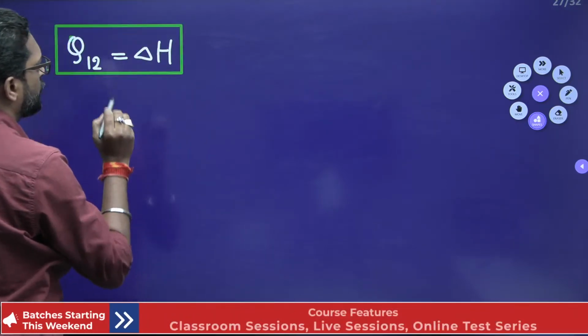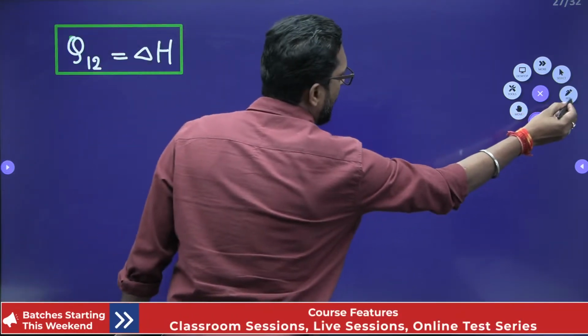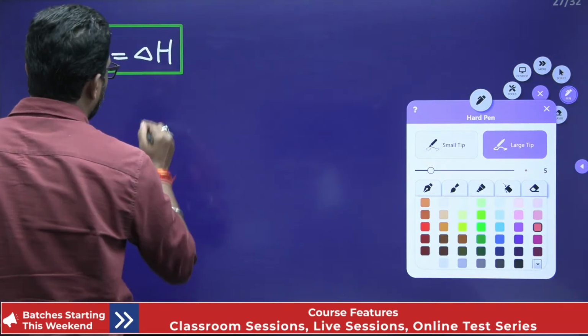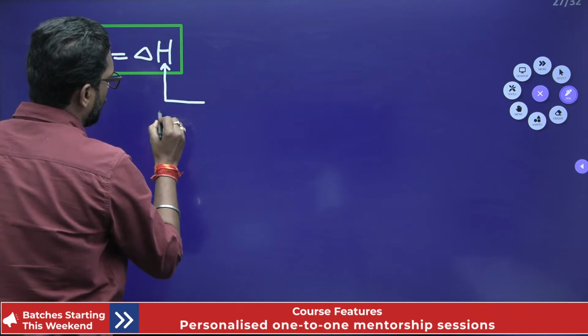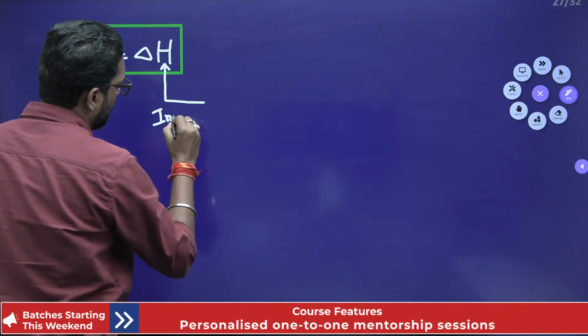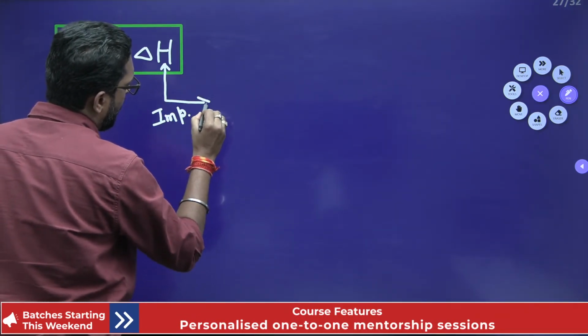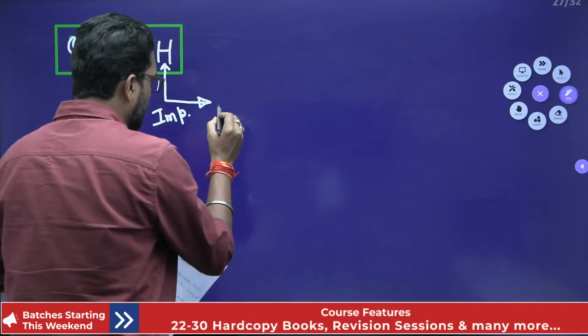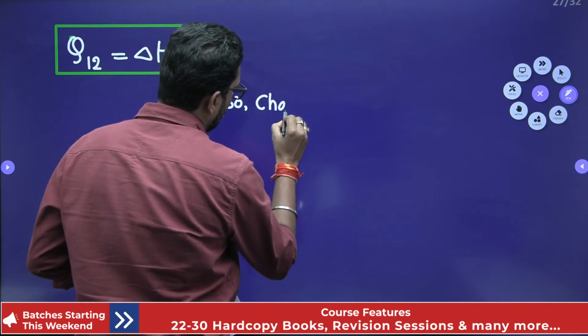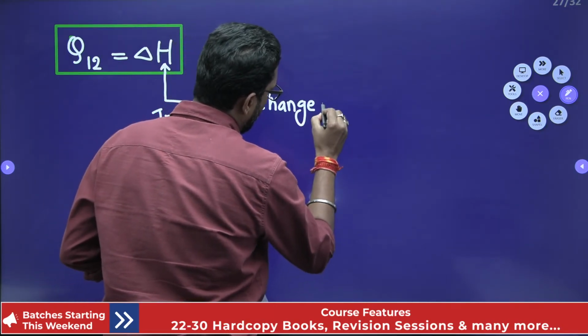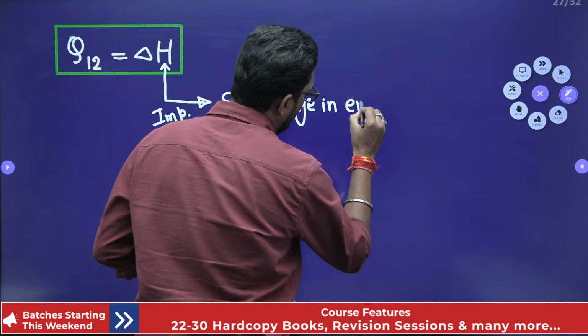So this is your change in enthalpy, very important. This is very important, beta. I am telling you, important. Why is it important? Because change in enthalpy